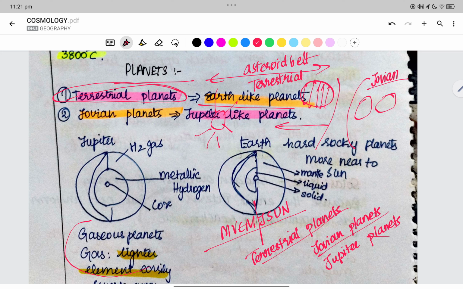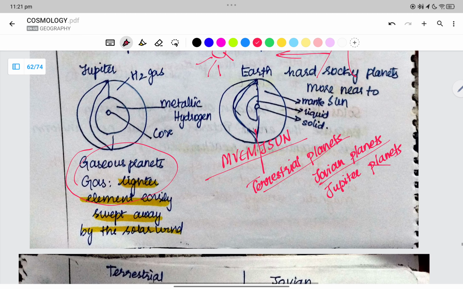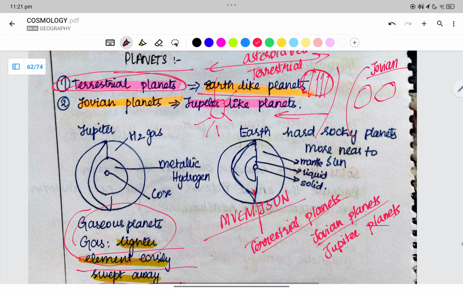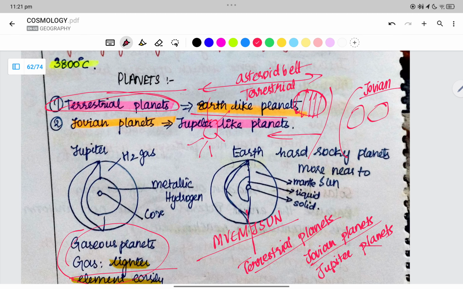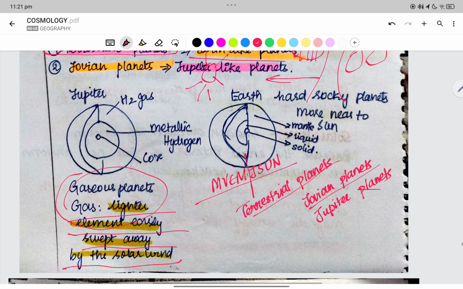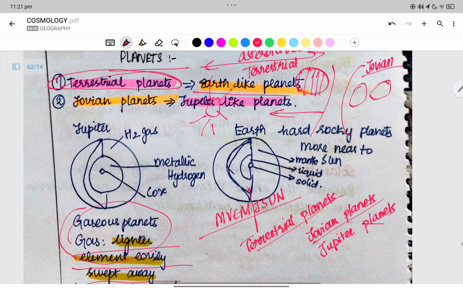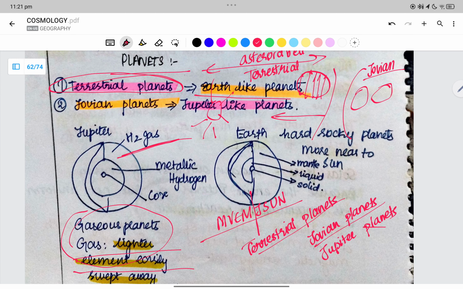Now, the gaseous planets have gas. That is why they are lighter. Lighter elements are easily swept away by the solar winds in the terrestrial planets. But the solar winds are not powerful enough to sweep away the gases of the gaseous planets. Now, Jupiter has hydrogen gas, metallic hydrogen, and a very small core.